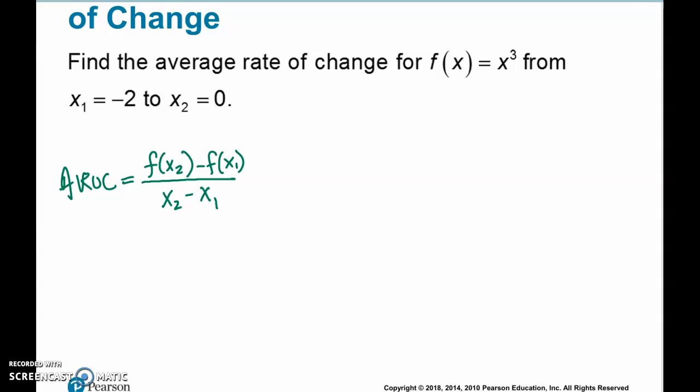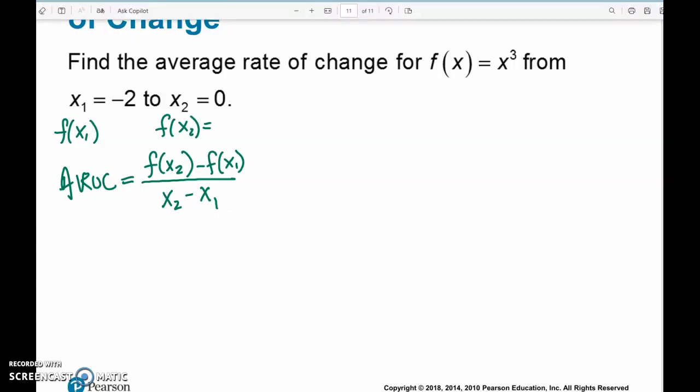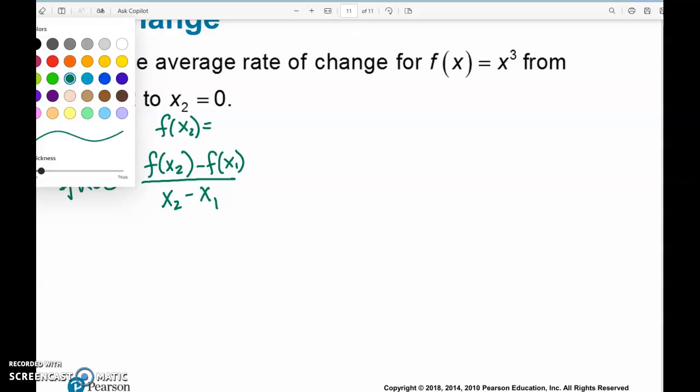Do we have the y's here? No, we don't have the y's. We don't have what the function is at x1, and we don't have what the function is at x2, but we can find it. The reason we can find it is because we were given the function itself.